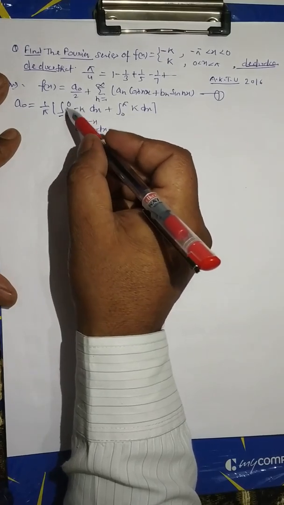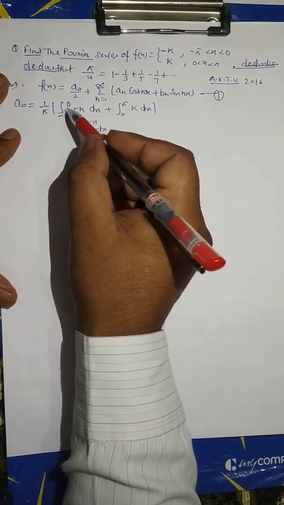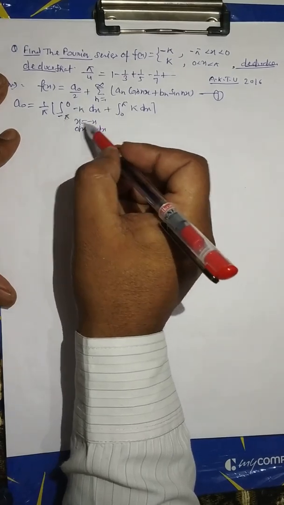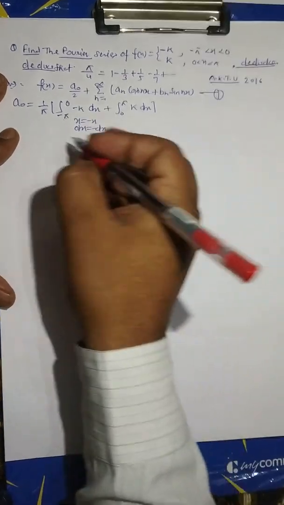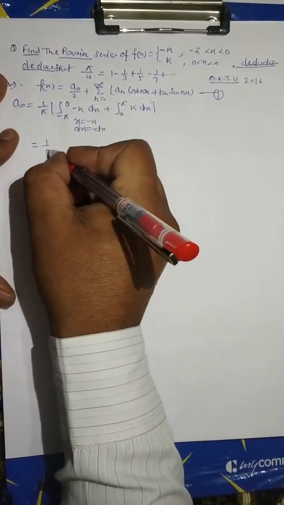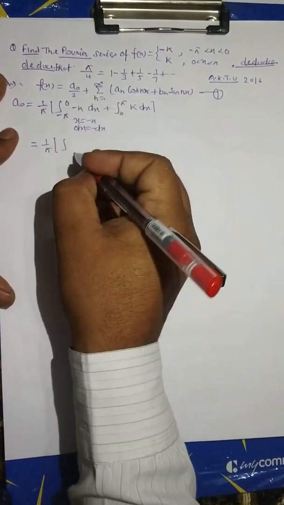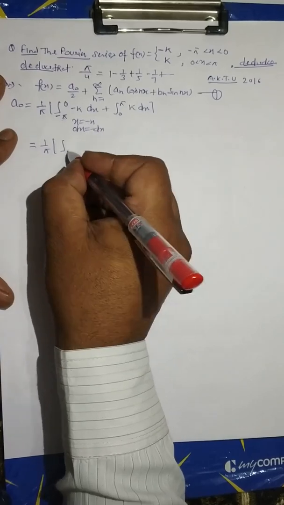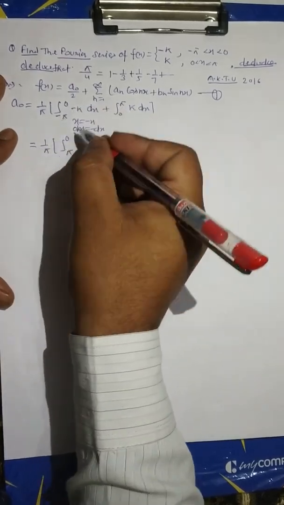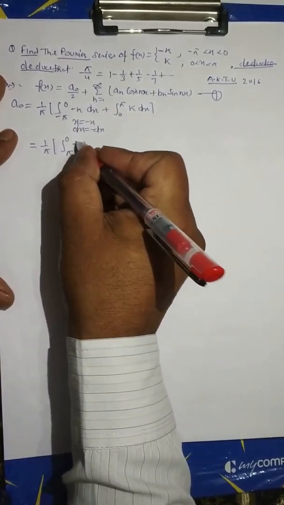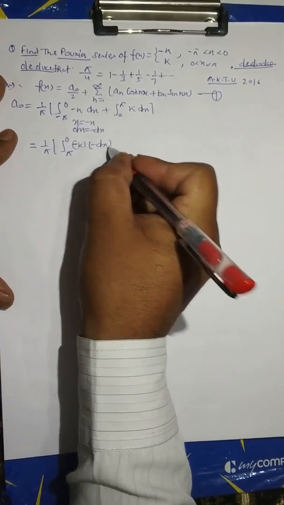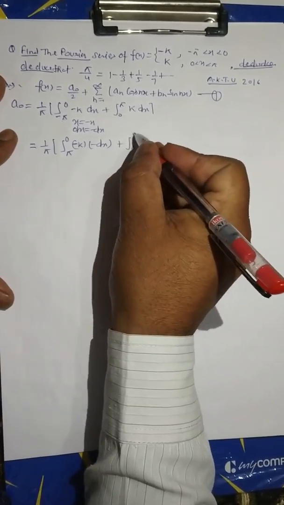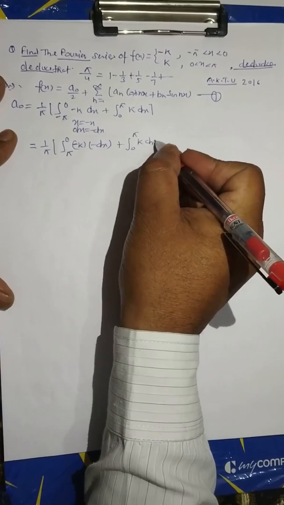Then we get 1 upon pi, changing the limit, x equal to minus pi gives pi, x equal to 0 gives 0, minus k dx with minus dx, plus 0 to pi k dx.